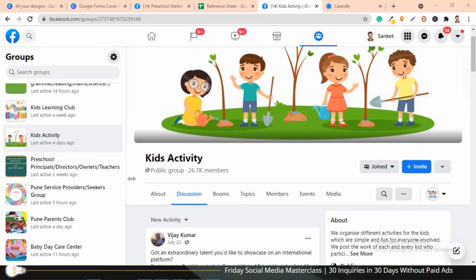In your case, Somnath ji, if Swati joins the groups from her personal account, that's absolutely fine. What you said is very right, that only some groups allow page admins to join, but most of those groups would want you to join as a person or an account.